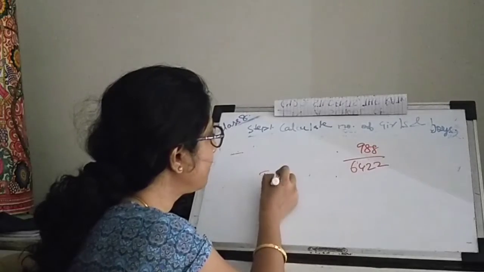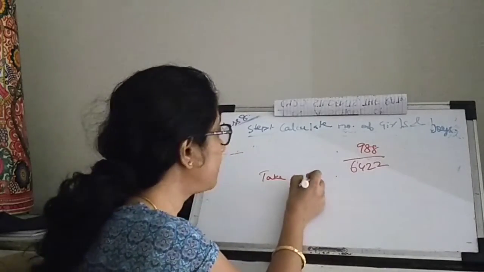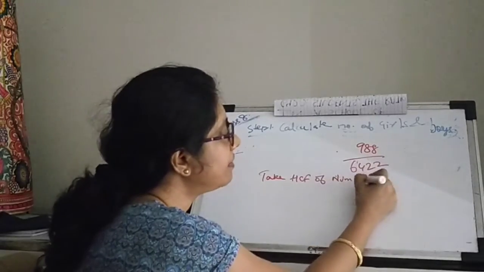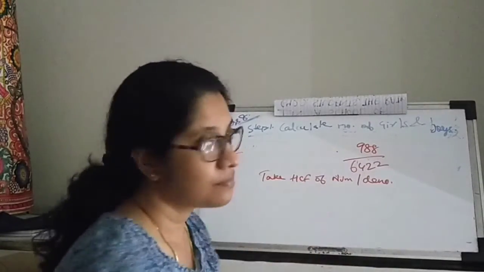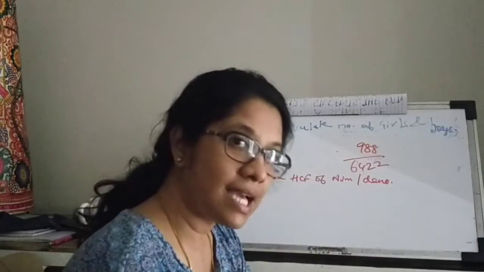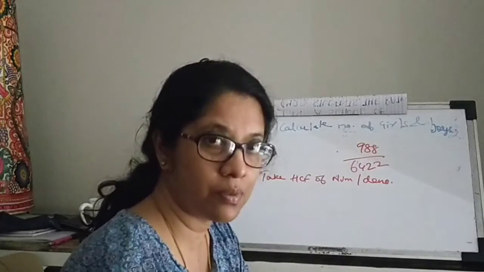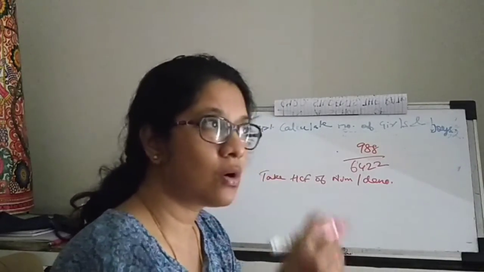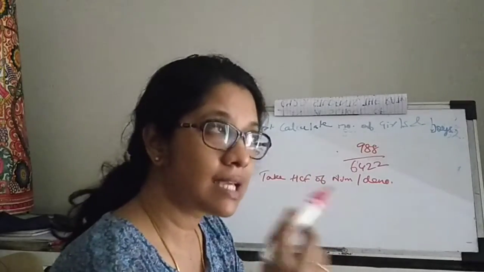Take the highest common factor of numerator and the denominator. If you take the highest common factor, then you know that that is the number which is surely going to divide both numerator and denominator in one step. So you are saving time on doing multiple calculations to get towards the lowest term.